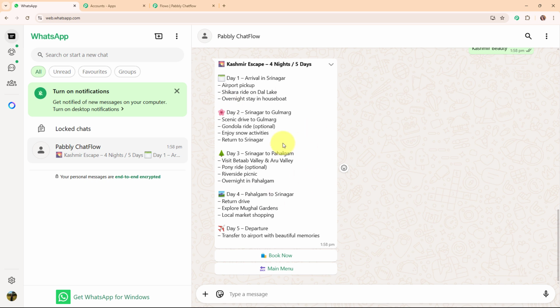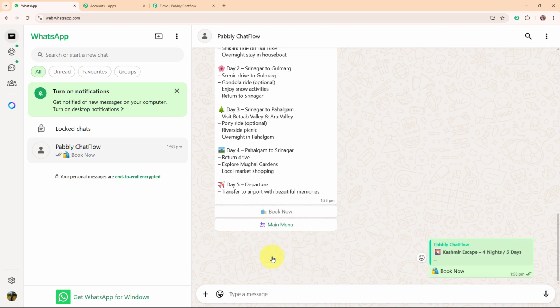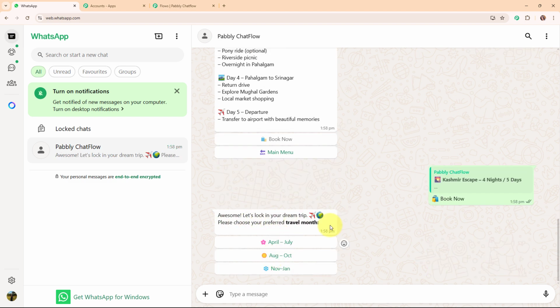And here you can see we have received the Kashmir itinerary over here and the option of book now and back to main menu. So let's click on this book now. And then it says, oh, let's lock in your dream trip.